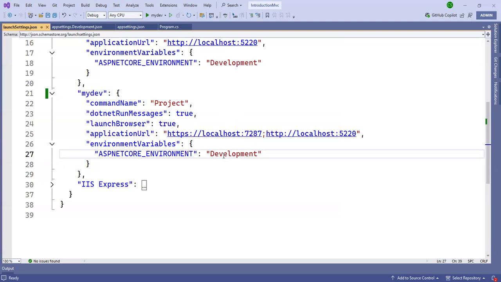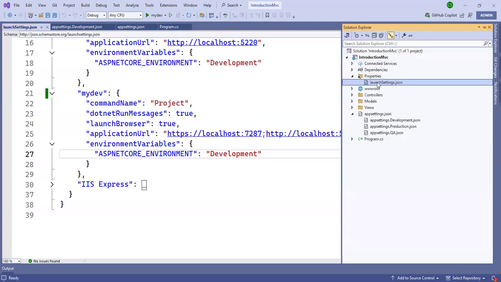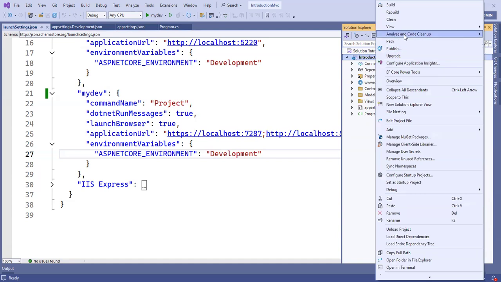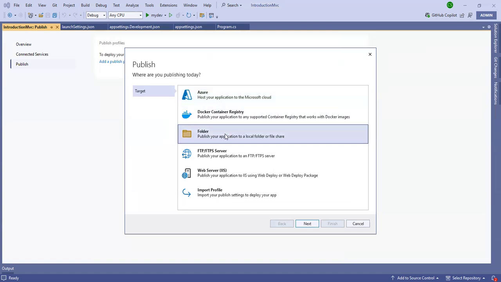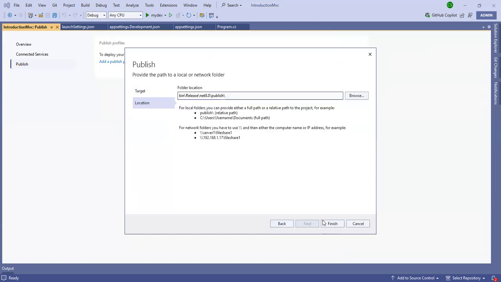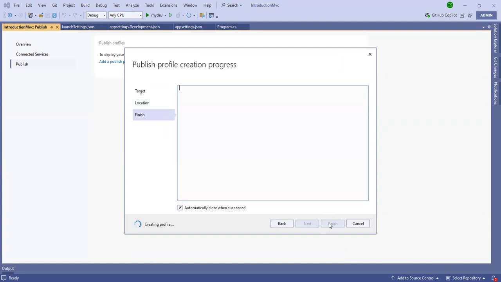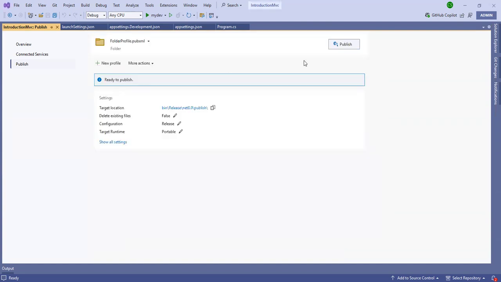This question can be asked in an interview. The scope of launchSettings.json is only for development purposes, not for production. So for that, suppose I publish this code. I publish this code and show you everything. Right click, publish. Can you see my screen? Publish folder, and publish.